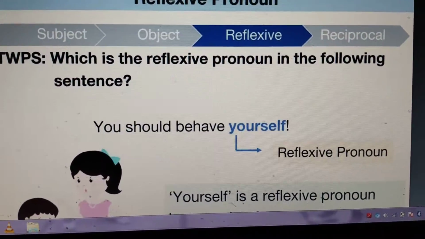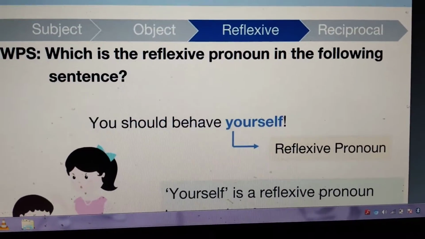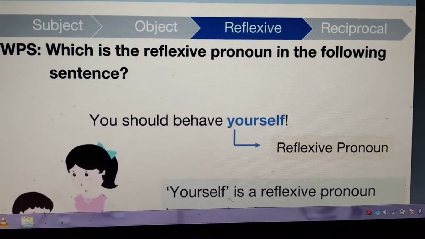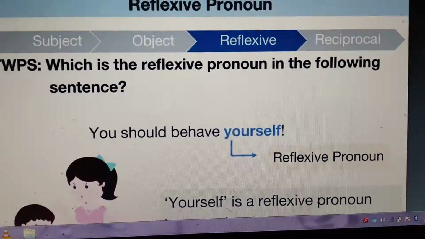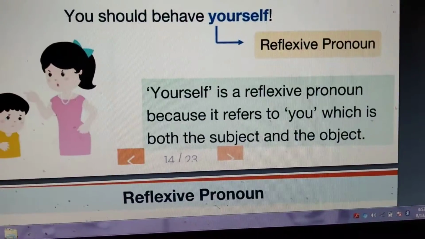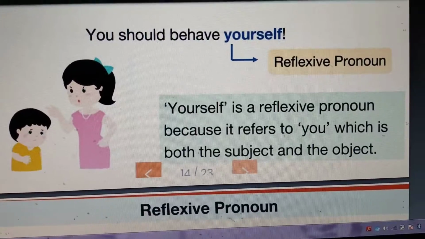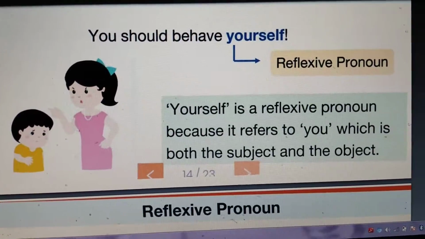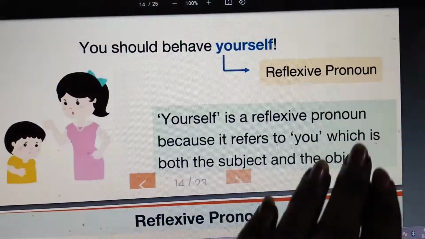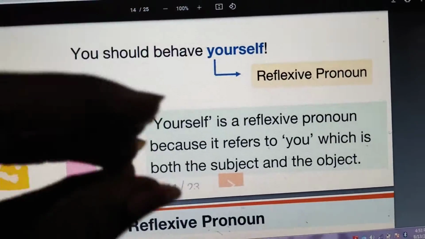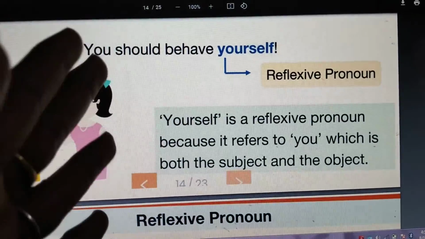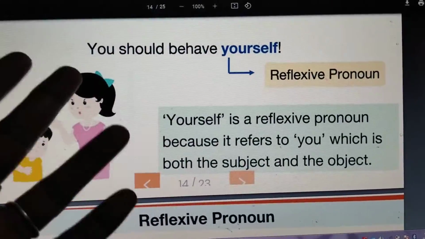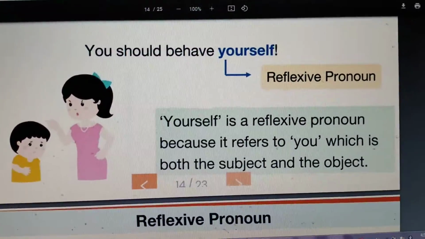As I told you, herself, himself, yourself, themselves. So these all come under reflexive pronoun because it shows the receiving action of the particular noun. So here yourself is a reflexive pronoun because it refers to you, which is both the subject and the object. So when the reflexive pronoun refers to the subject and the object, that means receiving and sending object, we'll tell it as reflexive pronoun.